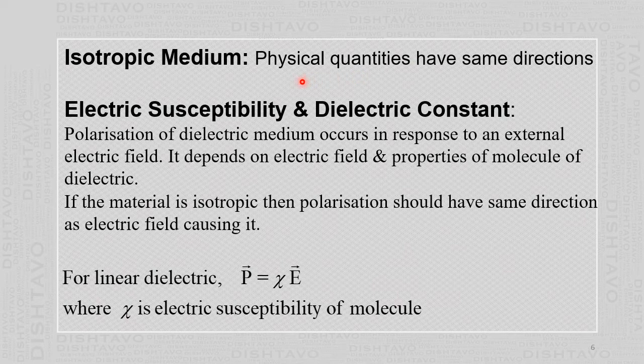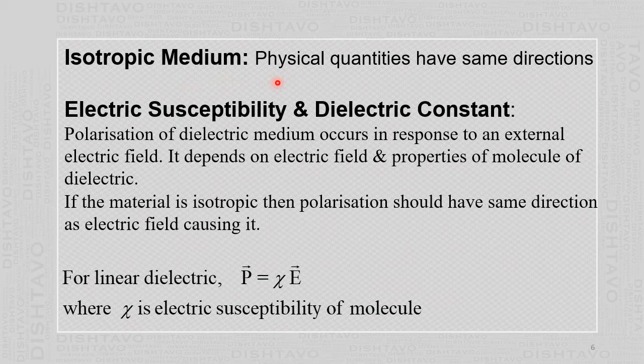Different physical quantities may be electric field, displacement vector, polarization. These are the physical quantities associated with the dielectric. Their values are different, but directions will be the same. So these are isotropic medium. We will only consider isotropic dielectric, which is the simplest case we are studying here.